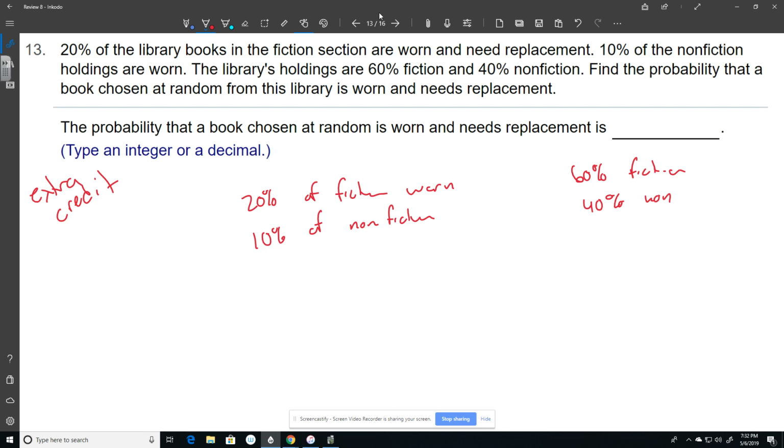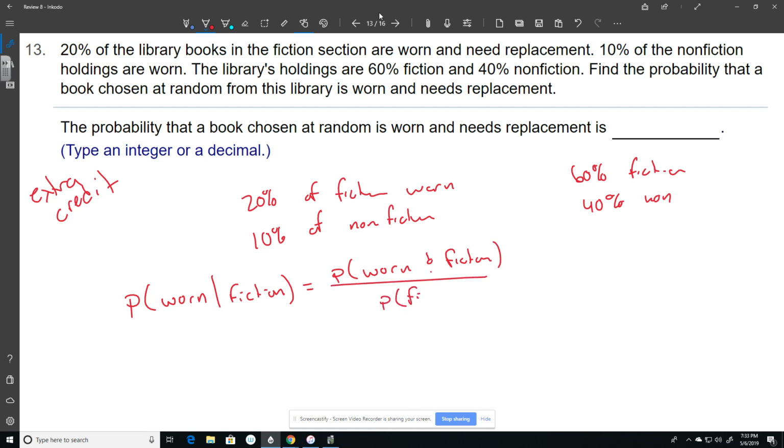We have a formula, and it's not going to solve the problem for you, but it might get you on the right track. We have a formula that says the probability of being worn, given that I picked a fiction book, is equal to the probability that a book is worn and fiction divided by the probability that the book is fiction.